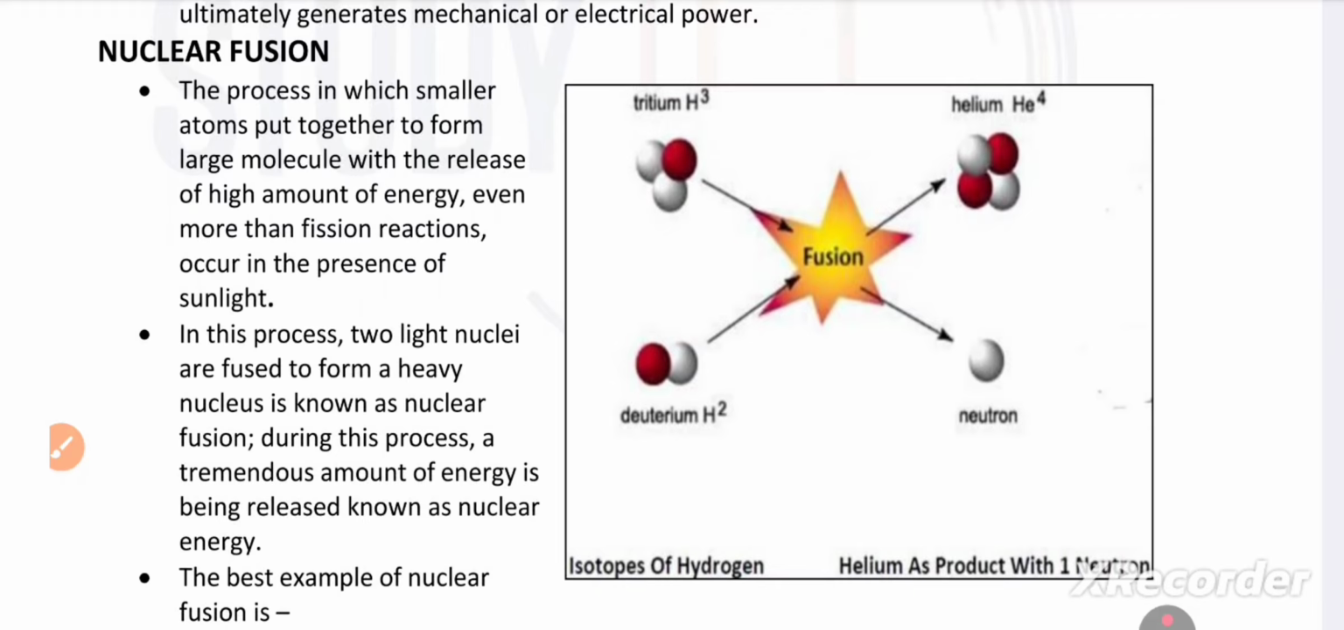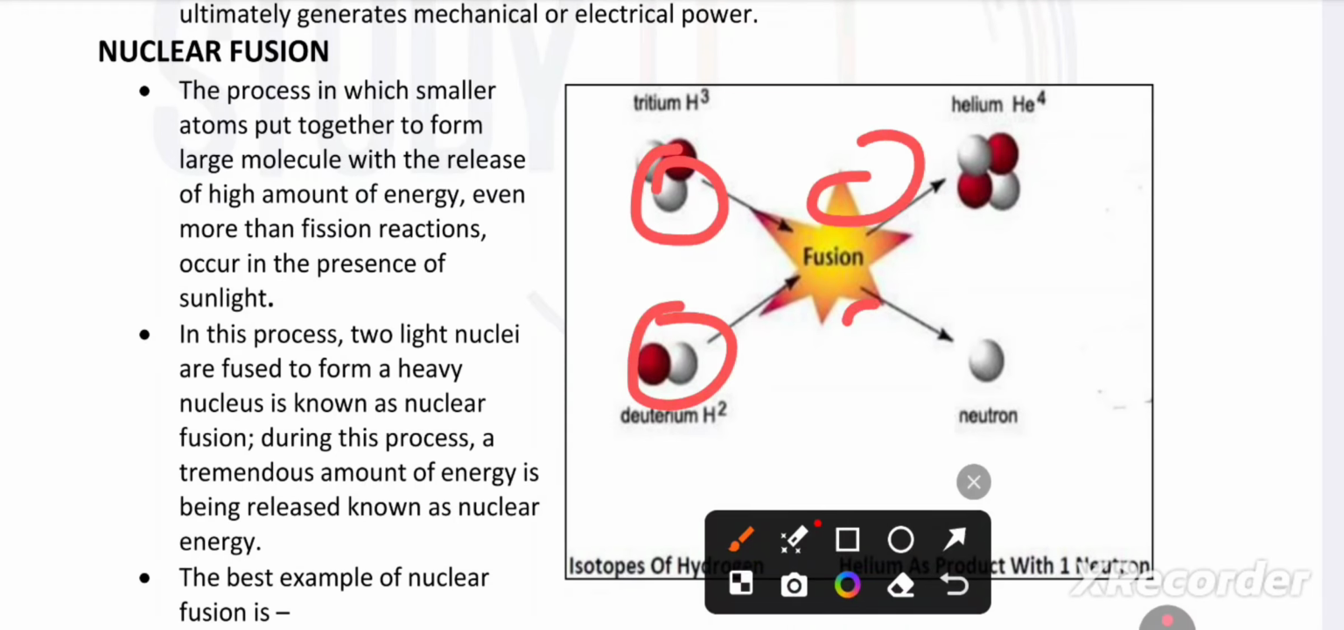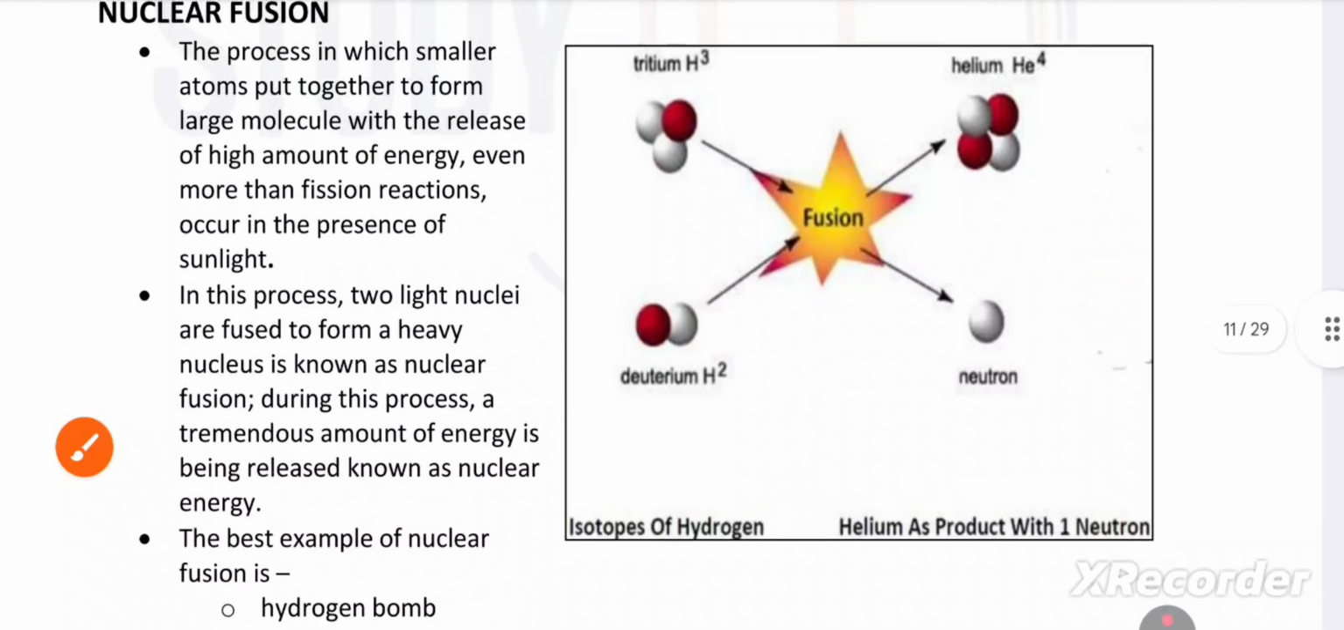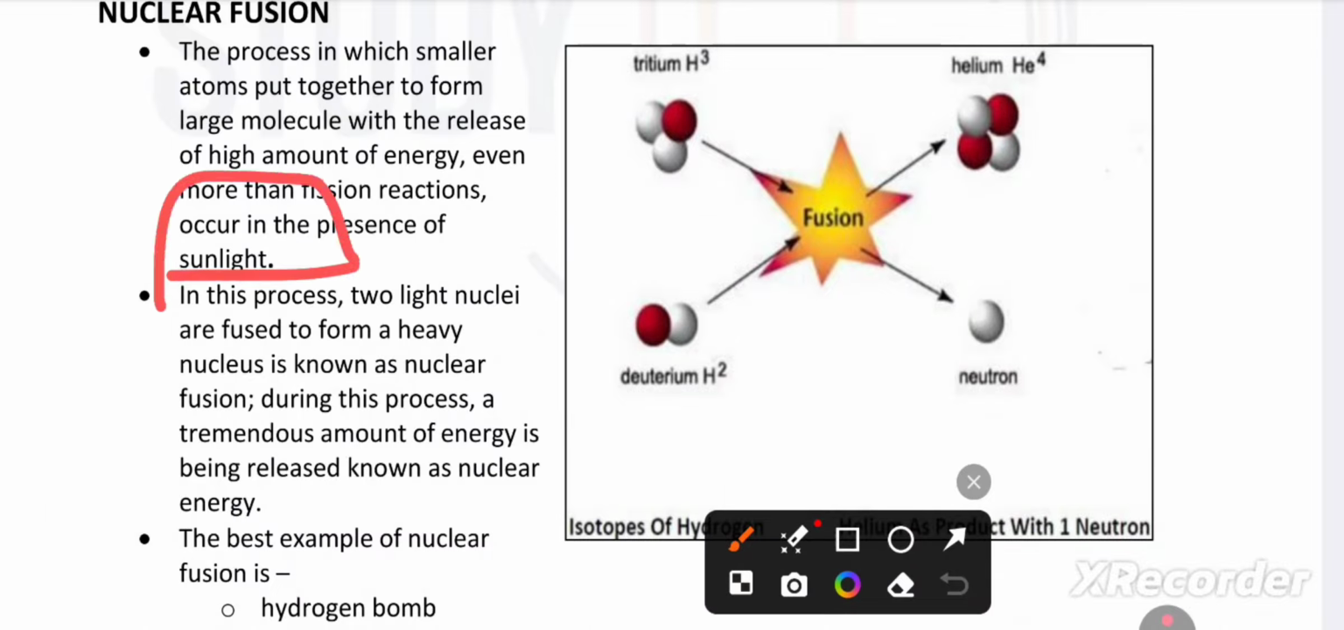This is the process where small atoms collide and create massive energy. It is a process in which smaller atoms are put together to form larger ones with the release of a high amount of energy, even more than fission reactions, and it occurs in the presence of sunlight. Very important, presence of sunlight. In this process, two light nuclei are fused to form a heavy nucleus. During this process, a tremendous amount of energy is released.